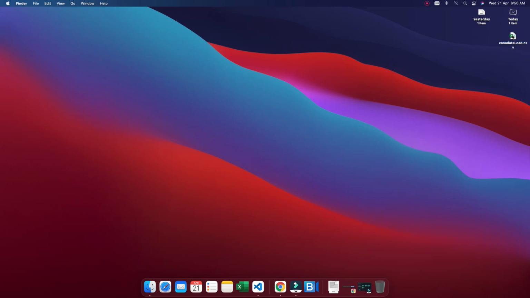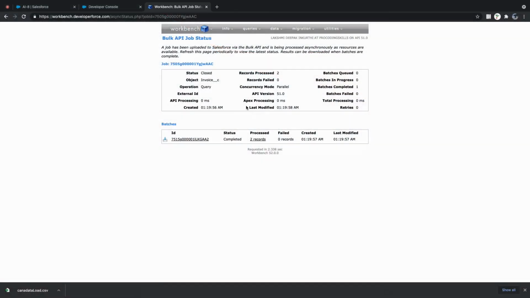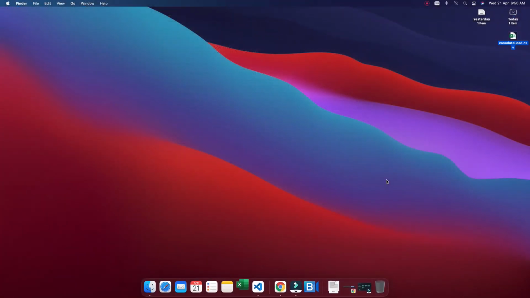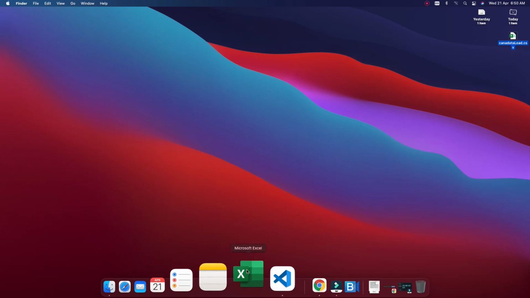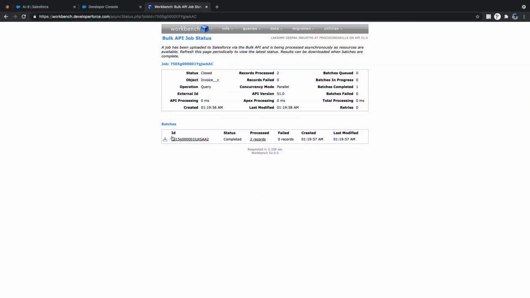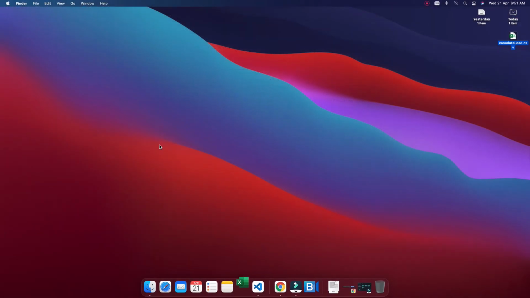Now let it open. We'll be importing from here. Yeah, we have to import. We need to correct the data here through Excel automations or data updates, and then we need to load it back to Salesforce through a file. We exported Salesforce data using Workbench. Now we need to import later.